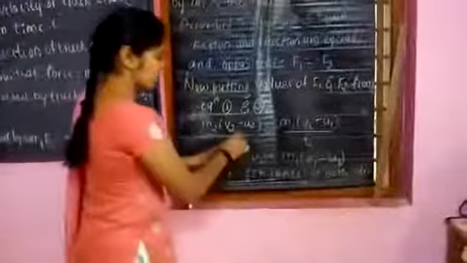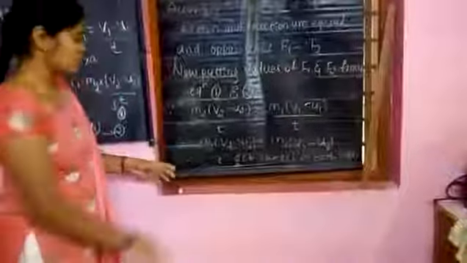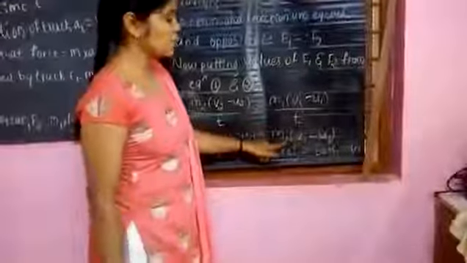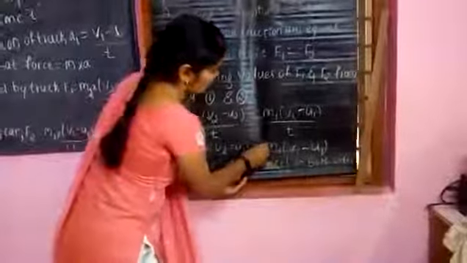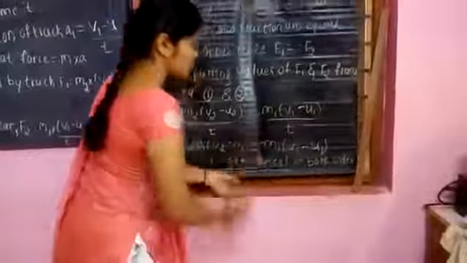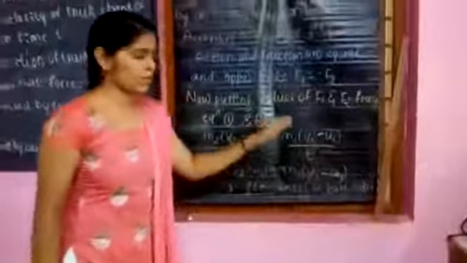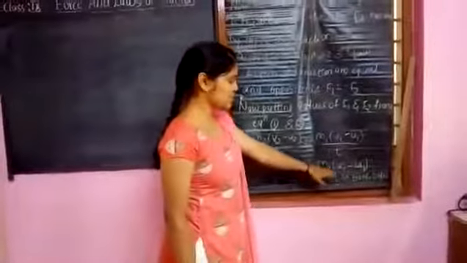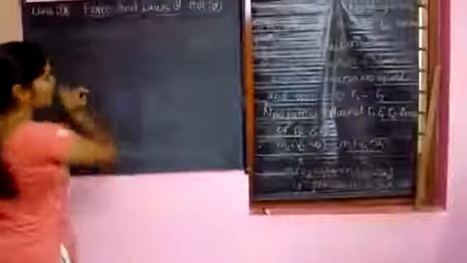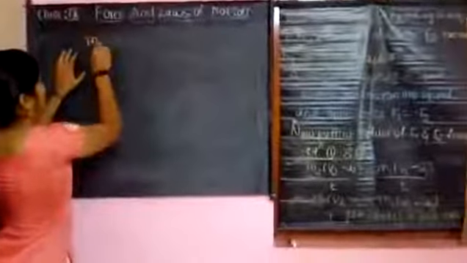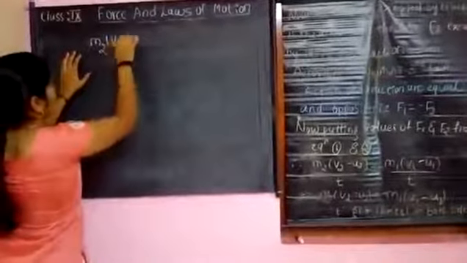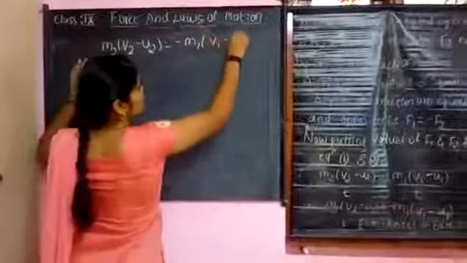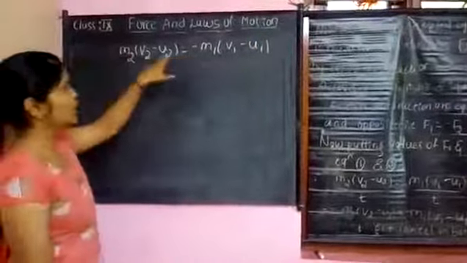This t and this t will be cancelled. So we get m2 as it is, m2 into (v2 minus u2), and that equals minus m1 into (v1 minus u1). We are going to solve this. We got m2 into (v2 minus u2) equal to minus m1 into (v1 minus u1). So I am writing this here: m2 into (v2 minus u2) equals minus m1 into (v1 minus u1).